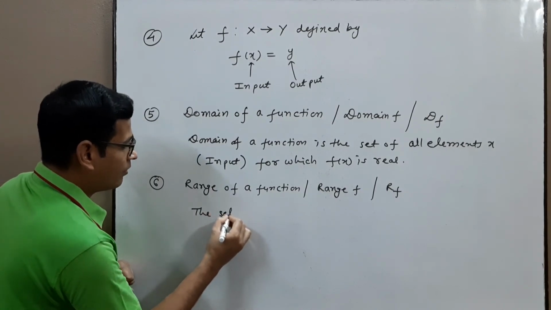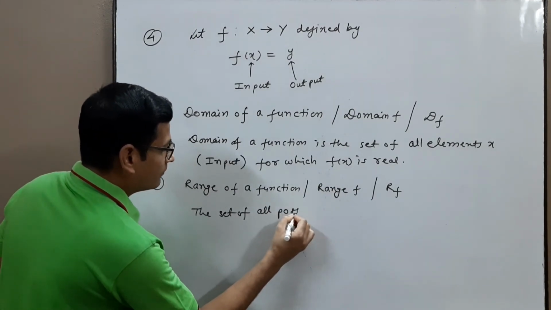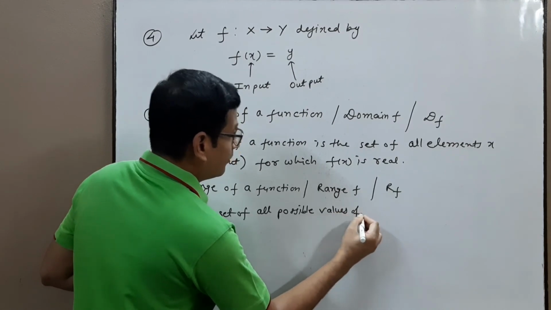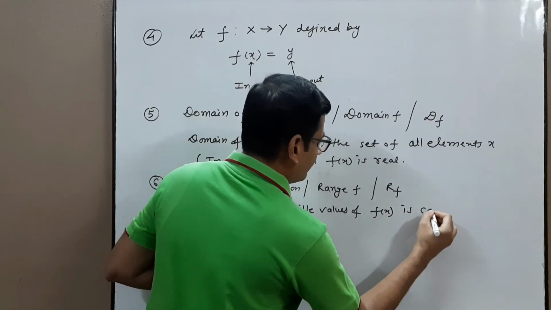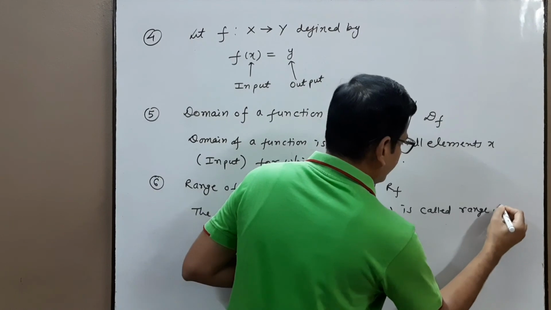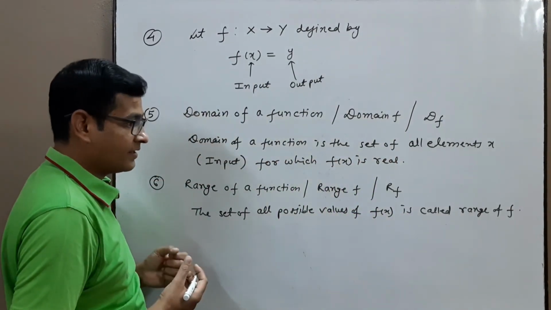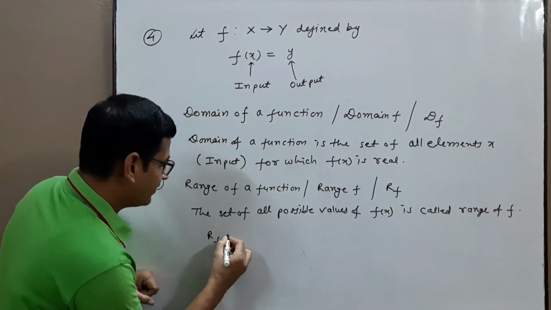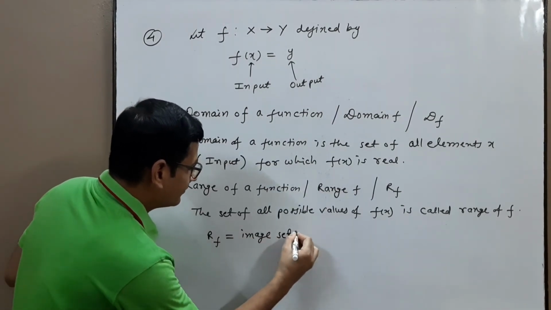The set of all possible values of f(x) is called the range of f. We can also say image set. Range f is equal to the image set.